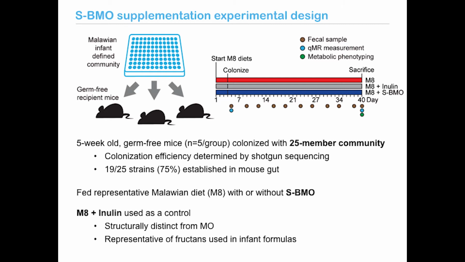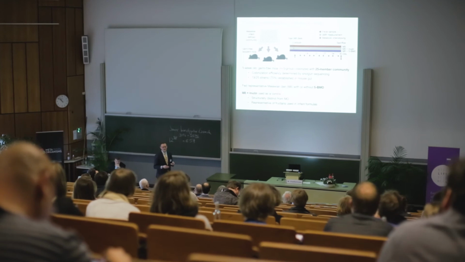As a separate control, I included a group of mice that were fed Malawi 8 diet supplemented with inulin. Now, inulin is a fructan, or a polymer of fructose, that is commonly added into infant formulas with the express purpose of mimicking milk oligosaccharides, but it is structurally distinct from milk oligosaccharides, and I think it serves as an important comparator in this study.